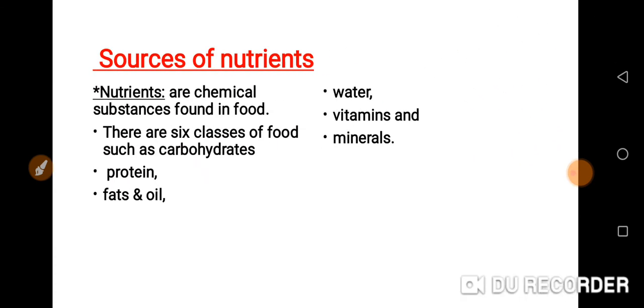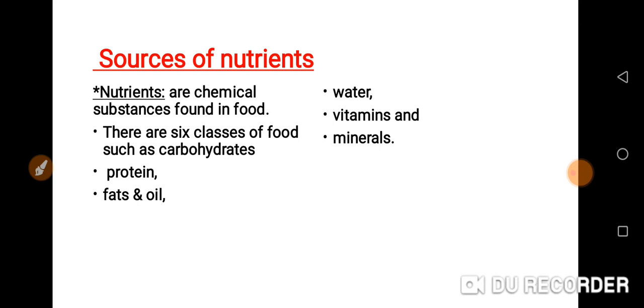Now, we are still on sources of nutrients. What do you understand by nutrient? That is, what are nutrients? Nutrients are the chemical substances found in food. So these are the nutrients now. These are the 6 classes of food, such as carbohydrates, protein, fat and oil, water, vitamins, and minerals.